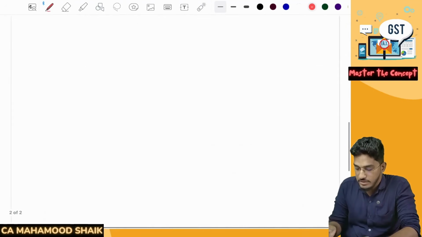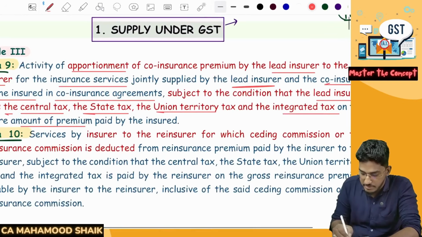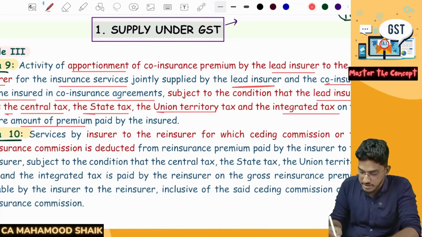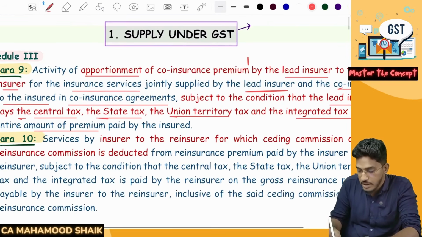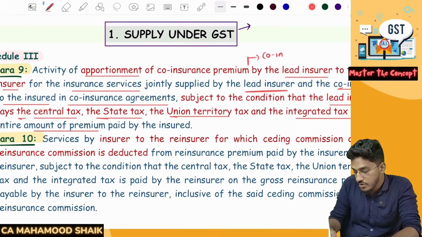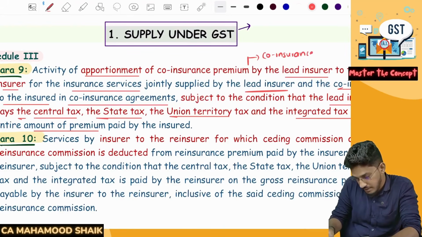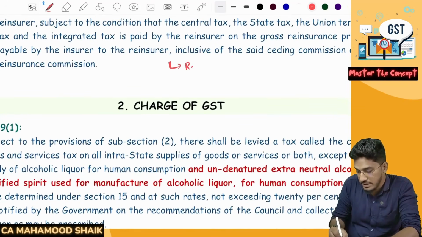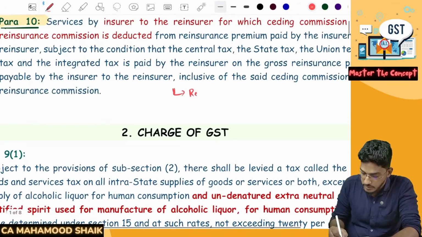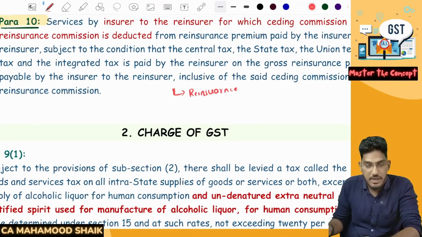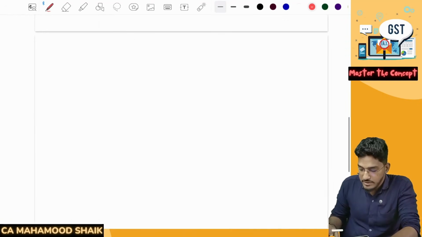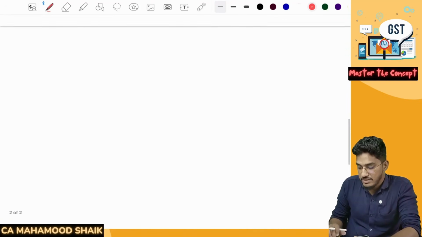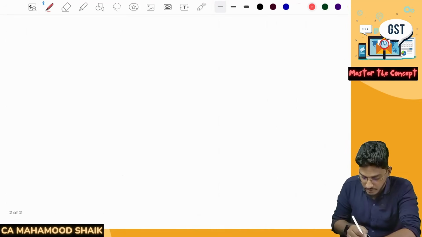So para number 9 talks about co-insurance agreements. Let me give you one simple differentiation here, then I will explain in a detailed manner. Para number 9 talks about co-insurance agreements, whereas para number 10 talks about reinsurance agreements. That's what para number 10 says. So let us try to understand what they try to say here in para number 10. Once again, we'll try to understand it with the help of an example.